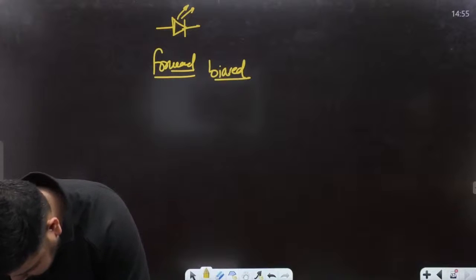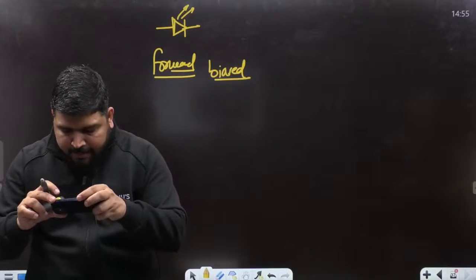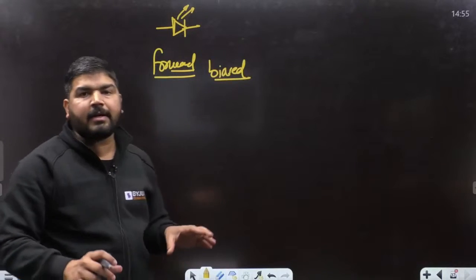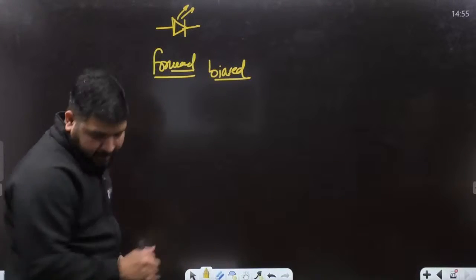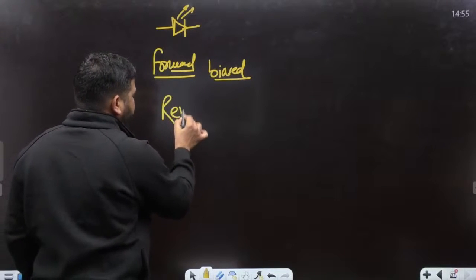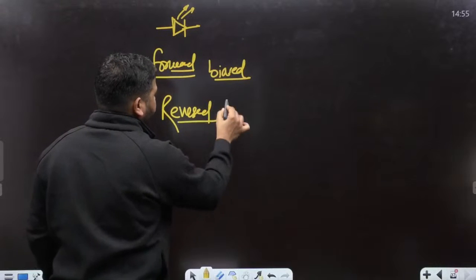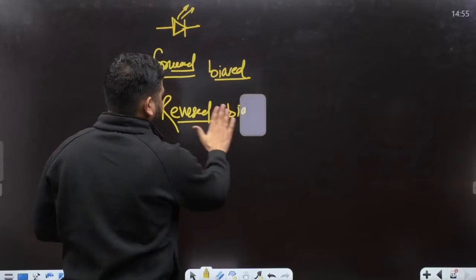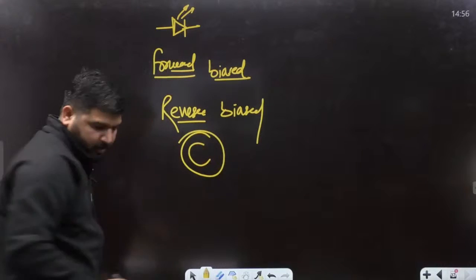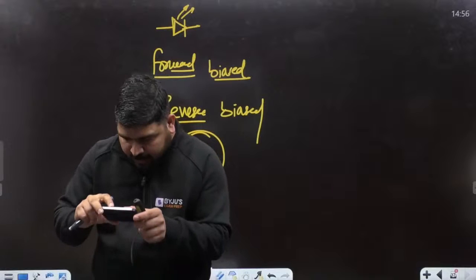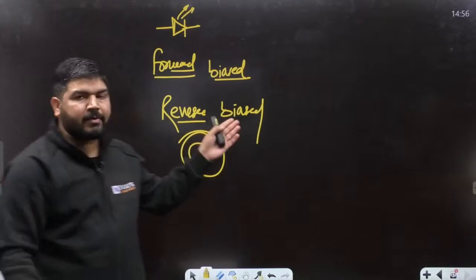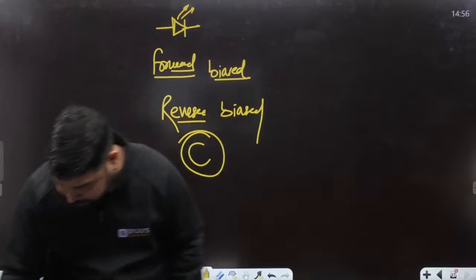And the photodiode provides maximum sensitivity to light when it is reverse biased. The photodiode will work when it is reverse biased. So the answer is, I think, Calcutta. One is forward, one is reverse. Photodiode has to be reverse biased. So the answer is Calcutta, because I think Calcutta is provided forward and reverse. I don't know in your exam which option was forward and reverse, so you can check it. So this question was again very simple.